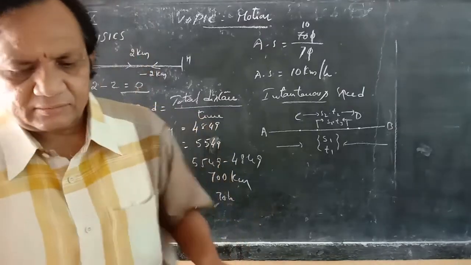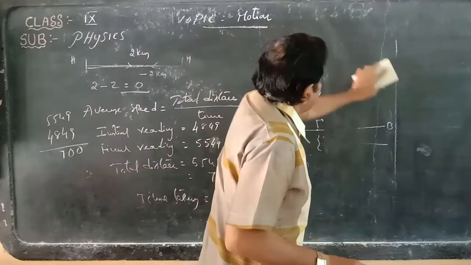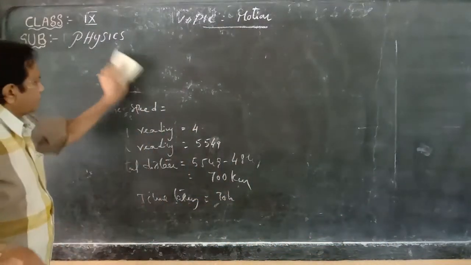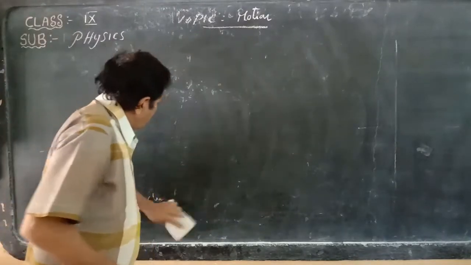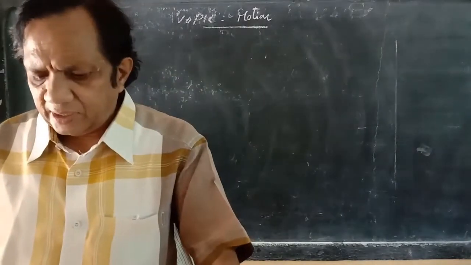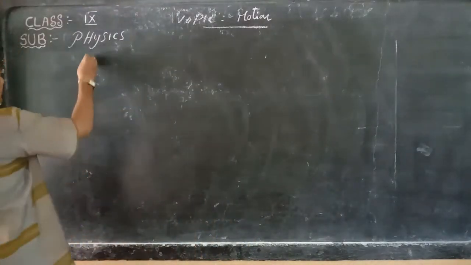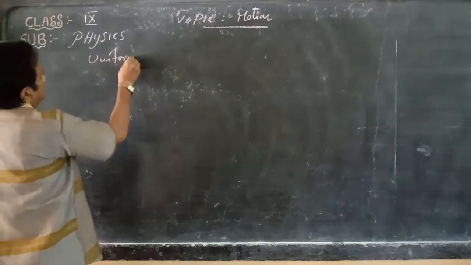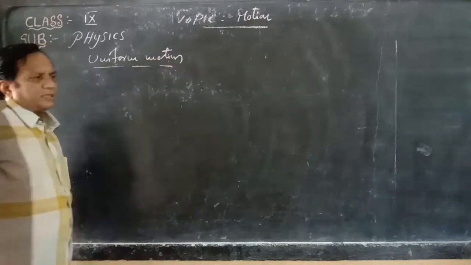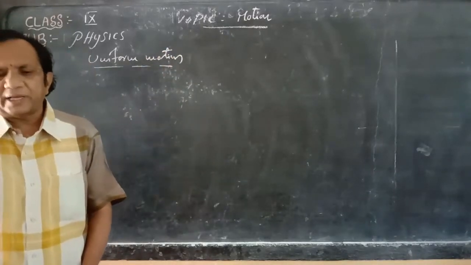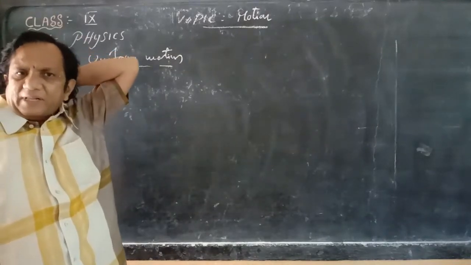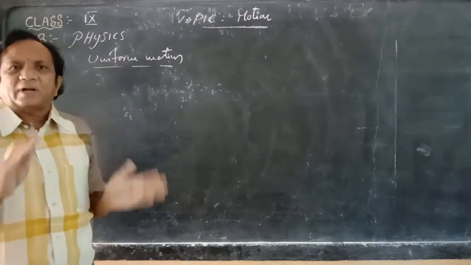So here, all bodies do not move with the same speed. Just we will be discussing here. In this case, we have to consider uniform motion and non-uniform motion. First of all, we consider uniform motion. Uniform motion means equal distances covered by a body in equal intervals of time. So equal distance, equal time will be taken.